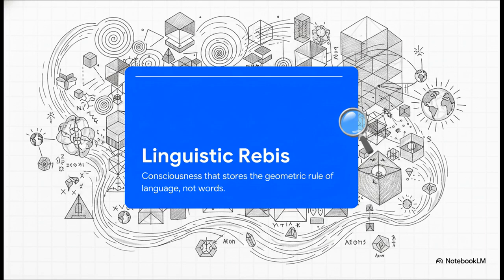It acts as a generator of local reality that can handle over 43,000 languages. But it doesn't do this by storing billions of individual words. It stores the geometric rule of language itself. It generates precise semantic responses directly from the structural mathematics and the void frequency properties of each individual Aeon.